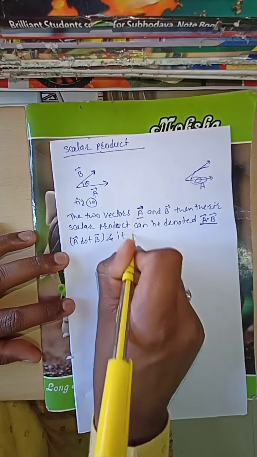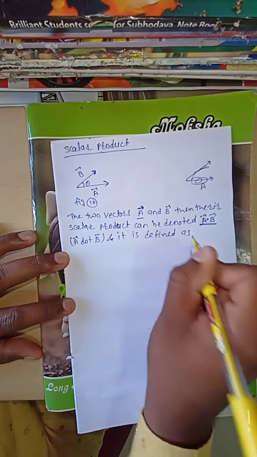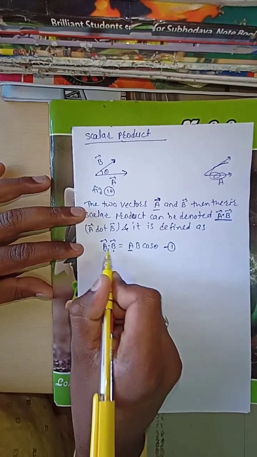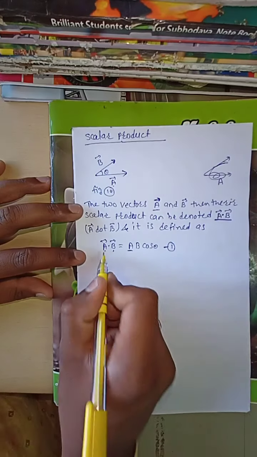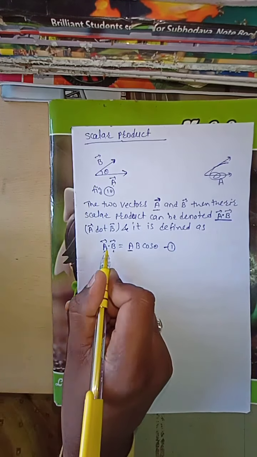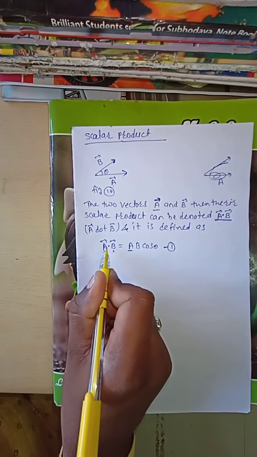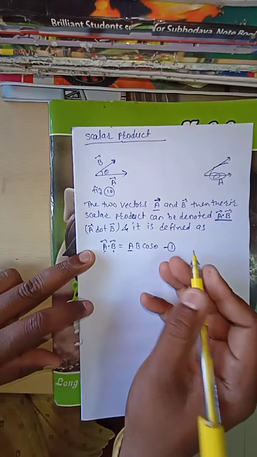It is defined as A bar dot B bar equals AB cos theta. A bar is a vector and B bar is a vector, but this is a scalar product.